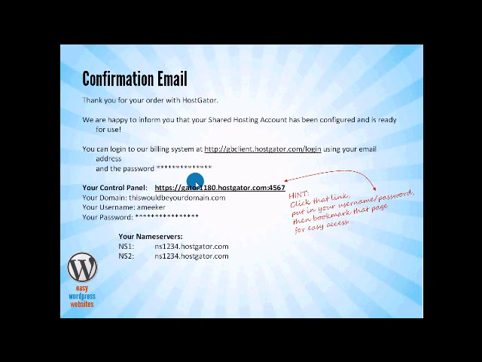My suggestion to you is to bookmark the link to your control panel right here so that you can get to it very easily. You can also get to it simply by typing, for example, if this were your domain, domain.com/cpanel, like the letter C and then panel. Once you did that, you would be given a place to put in your username and password.